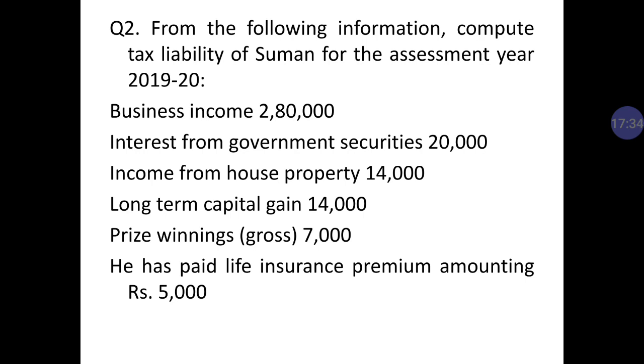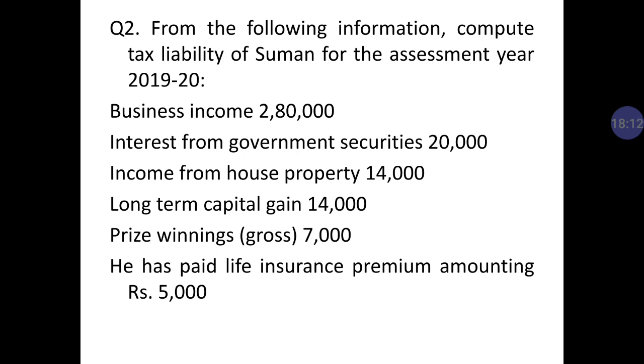And next is income from other sources. So dear student, income from other sources means any income which does not come under the first 4 heads of income will come under the head of income from other sources. In this question we have interest from government security, which is under income from other sources. And another one, prize winning gross 7,000, is also under income from other sources. Okay, so these were the information or introduction about income sources given in the question.